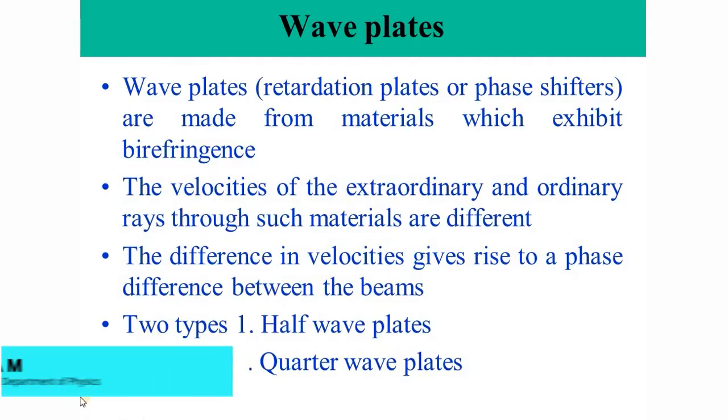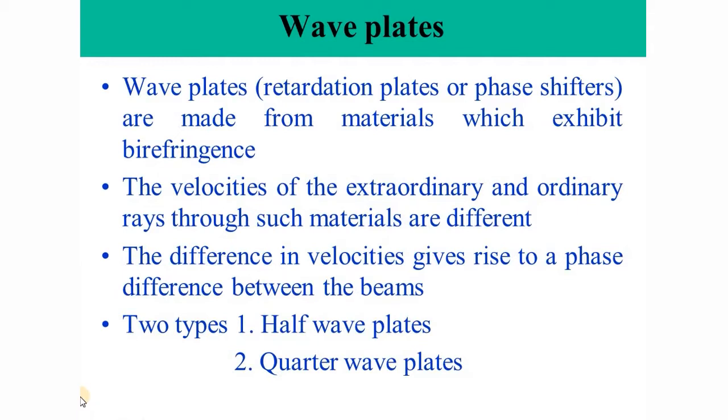Everybody. So, after a long time, we are going to resume our classes on polarization. We have discussed what is polarization, what are different types of polarizations, how to produce polarized light by reflection, refraction, by double refraction, by selective absorption, and we have studied birefringence. We have studied what is a Nicol prism.